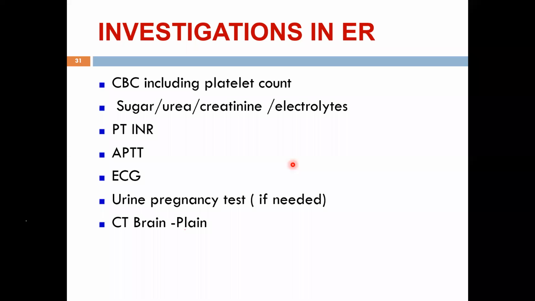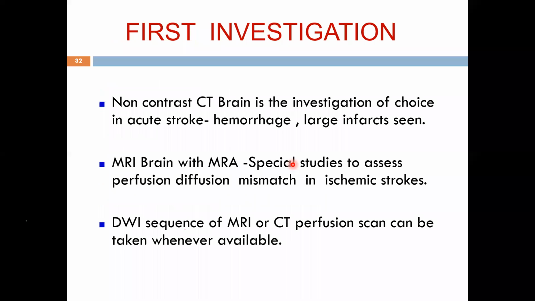Next slide, please. And that will be the first investigation of choice, not an MRI. Unless you have a center with the MRI where you can do everything within 20 minutes. You can do a CT brain with an MRI perfusion scan. Then you can know the mismatch. Or a diffusion weighted image and a CT perfusion scan will also be able to help us. The diffusion weighted image will show the extent of infarction. CT perfusion will show the extent where the hypoperfusion is there, where you can improve the circulation by thrombolysis. Next slide, please.